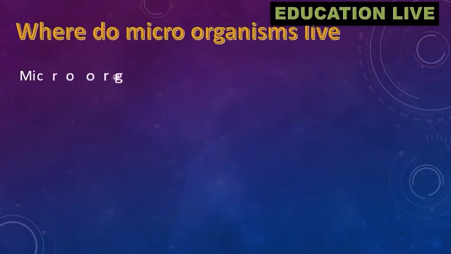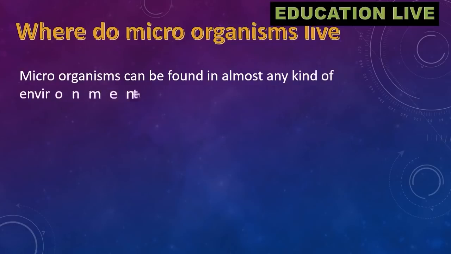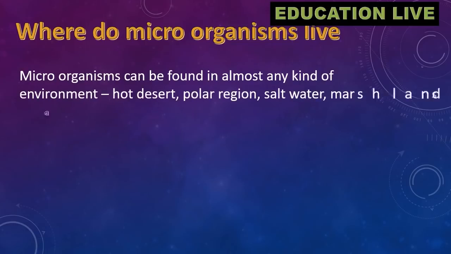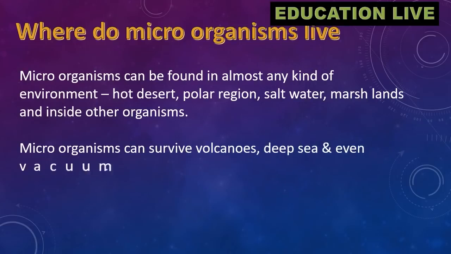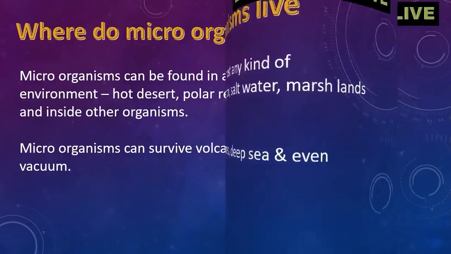Where do microorganisms live? Microorganisms can be found in almost any kind of environment: hot desert, polar region, salt water, marshlands, and inside other organisms. Microorganisms can survive volcanoes, deep sea, and even vacuum.